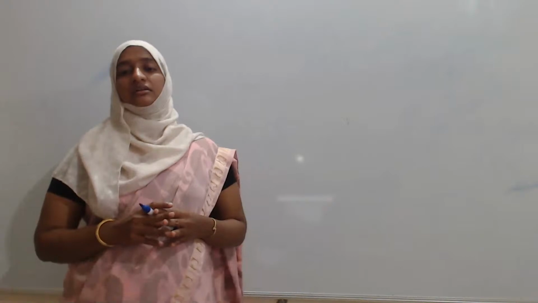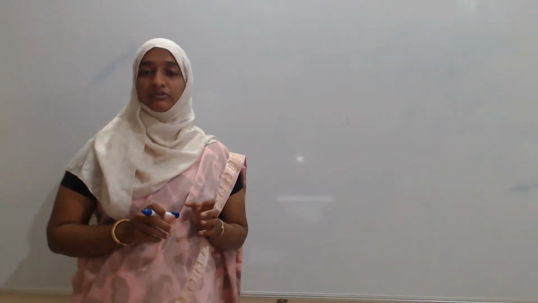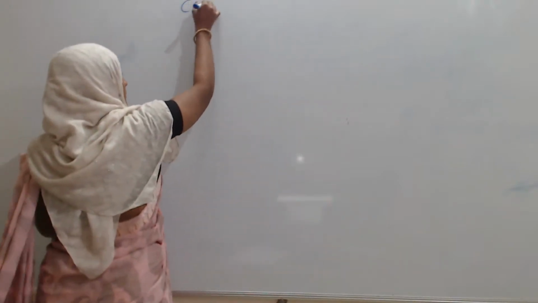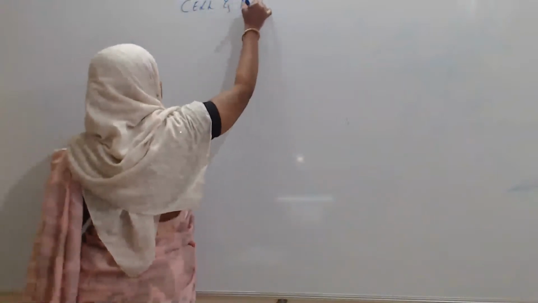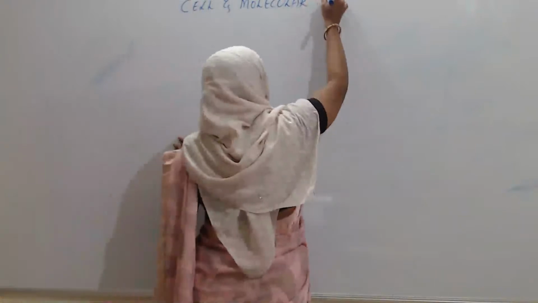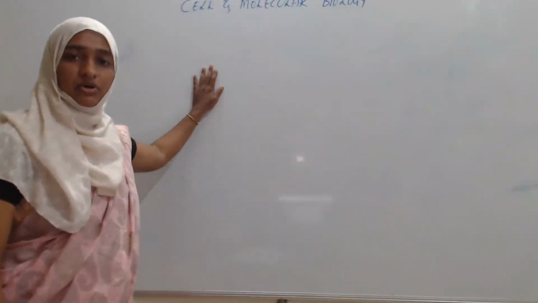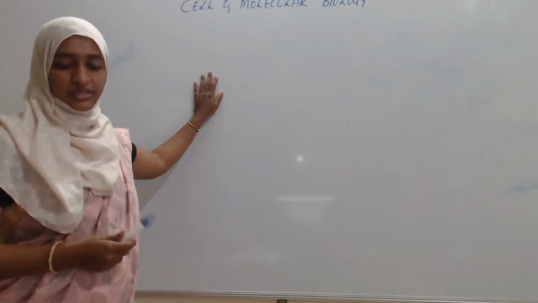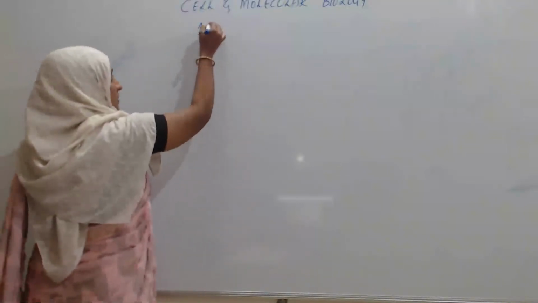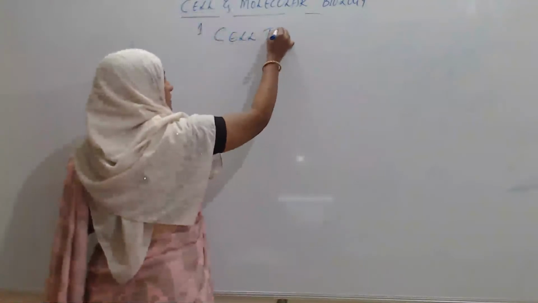Today I am going to start the class of Zoology 5.1. In 5.1, what is the topic? That is cell and molecular biology. In that cell and molecular biology, the first unit is the cell theory. What is the first chapter and unit? That is the cell theory.